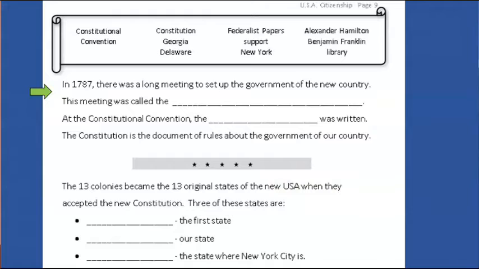Look at your paper. In 1787, there was a long meeting to set up the government of the new country. This meeting was called the Constitutional Convention. Say Constitutional Convention. Pause the video and write Constitutional Convention.